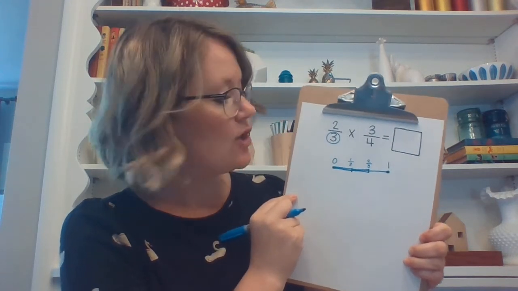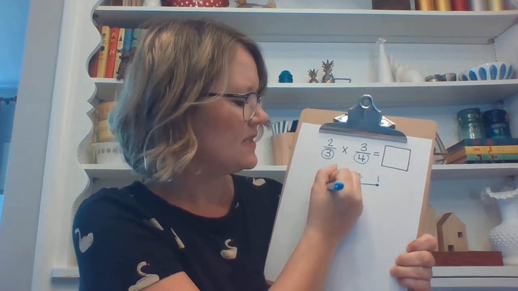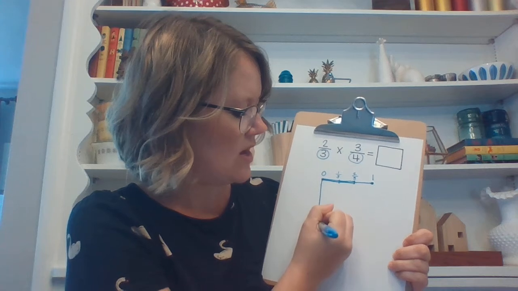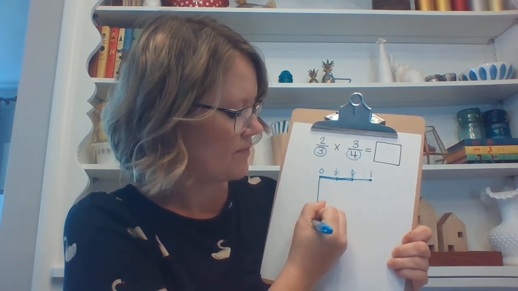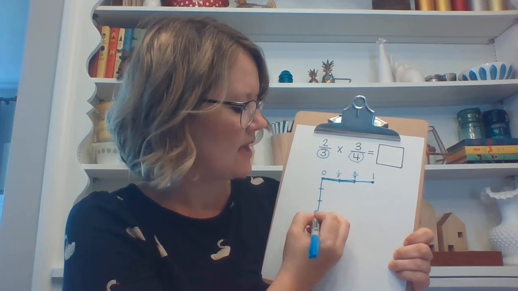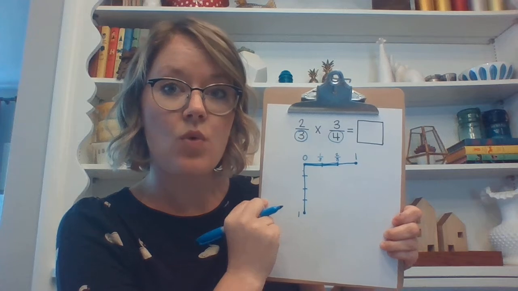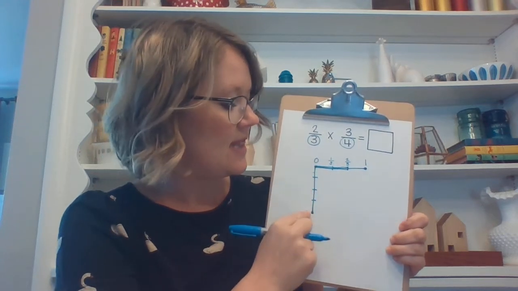And then I'm going to go down 3/4. Again, since 3/4 is less than 1, I'm going to go all the way to the 1 so that I can show what 3/4 actually looks like. Since 4 is the denominator, there are going to be 4 equal pieces in the whole.